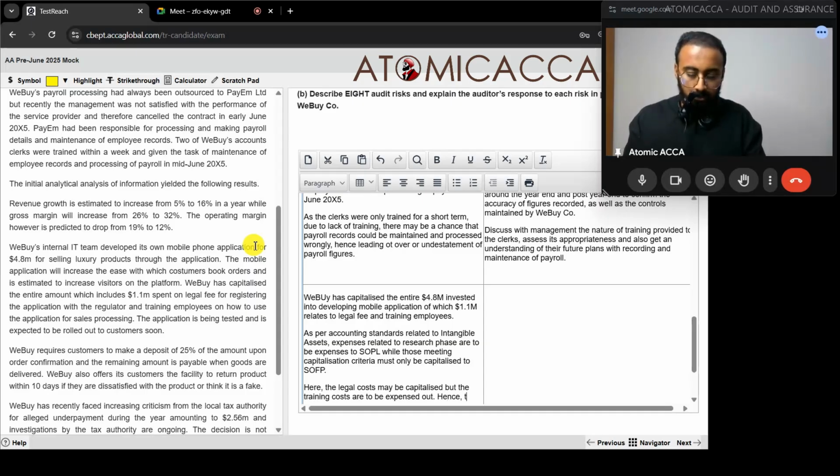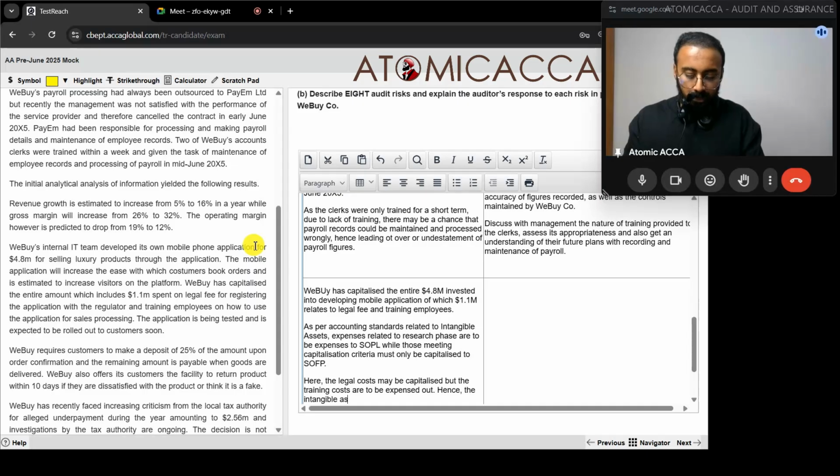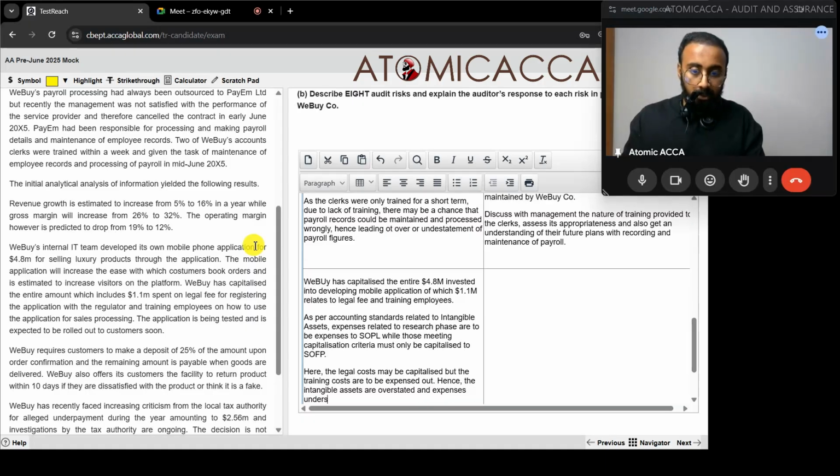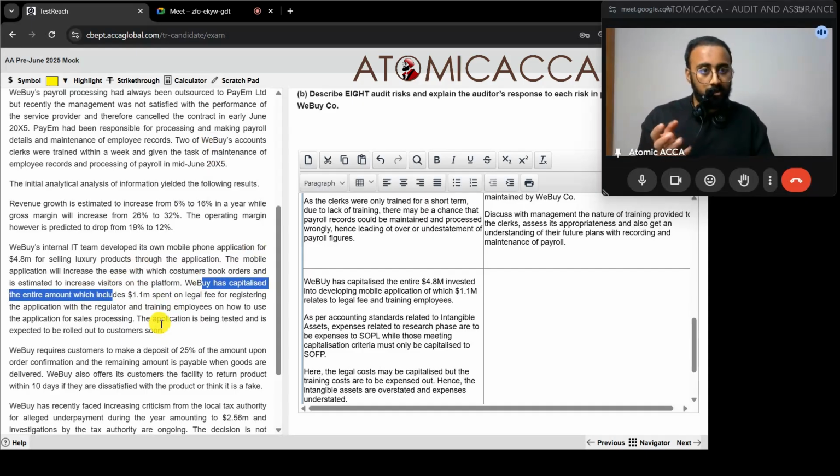Hence, the intangible assets are overstated and expenses understated. So we're not saying it's maybe a chance, it is for sure, because they said that out of the capitalized amount, training employees is there. So it is capitalized, which is wrong.